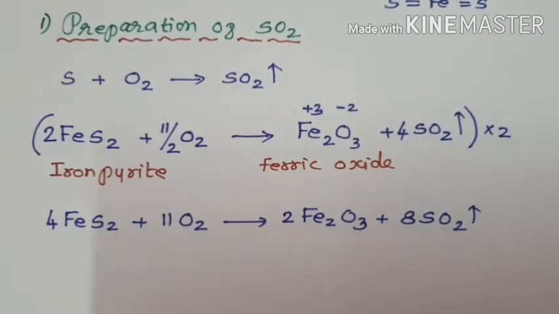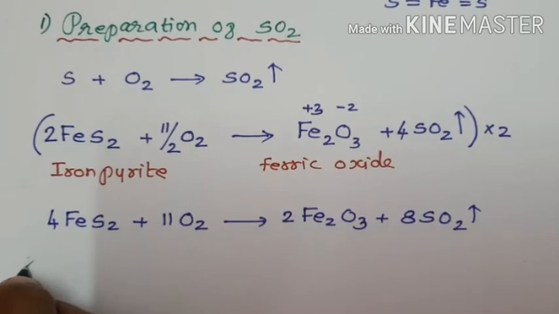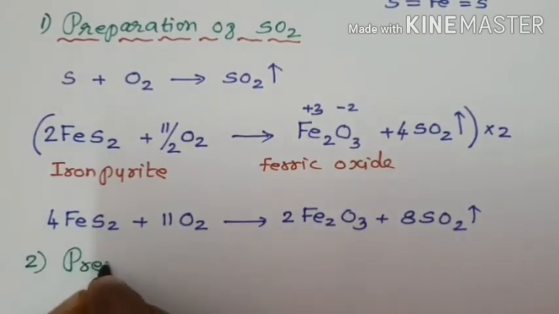So these two methods are used to prepare sulfur dioxide. What is the second method? The second step involves preparation of sulfur trioxide.